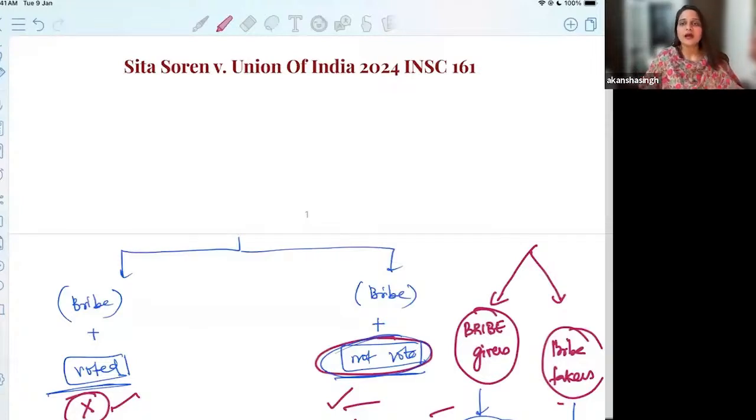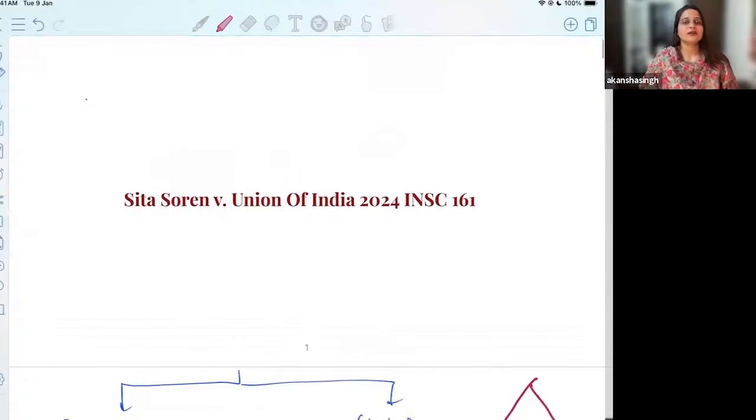We had stopped our discussion on this particular case in the previous class after discussing a few questions from the previous judgment of PV Narasimha Rao. And I also told you that I will be referring to that particular case as the previous judgment because that has been overruled now by the Honorable Supreme Court in Sita Soren versus Union of India.